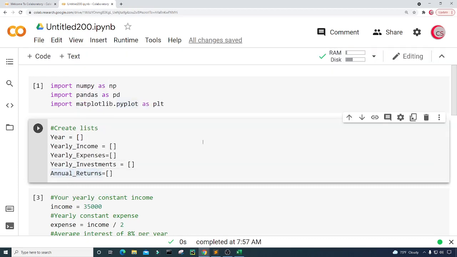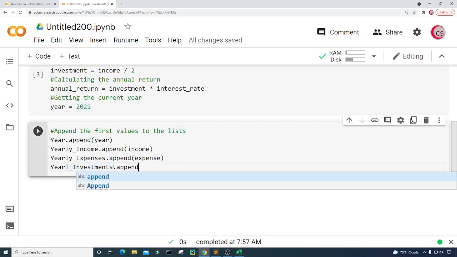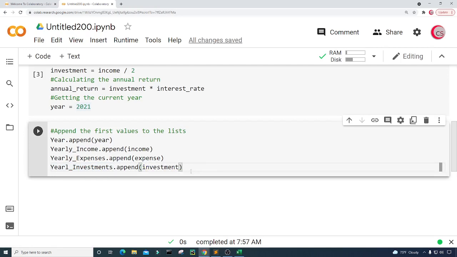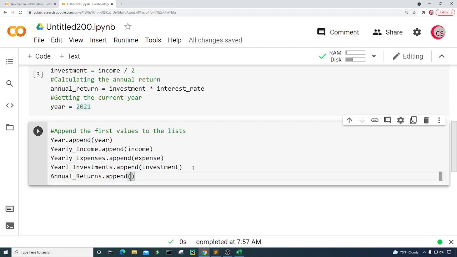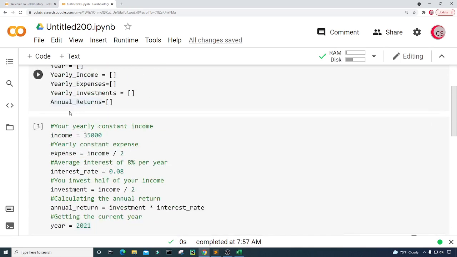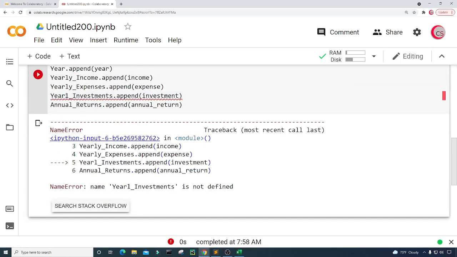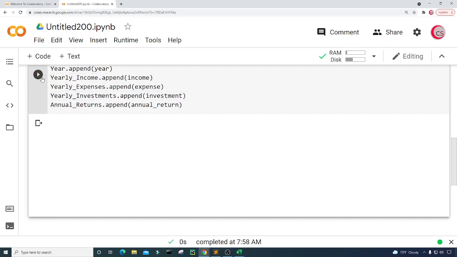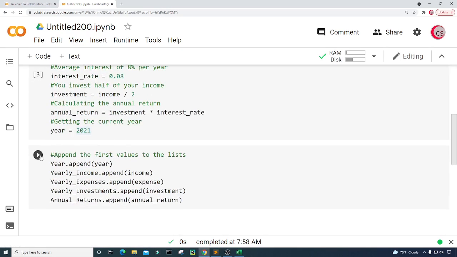All right, so let's run this again, and let's come down here and append to our yearly investments. So we're going to append investment here, and then annual returns, we're going to append annual return. All right, so I think that's it, and that looks pretty good. So let's go ahead and run this. I misspelled yearly here, so yearly with a Y. Let's go ahead and run this again. All right, so just to make sure, let's run this, and then let's run this here.